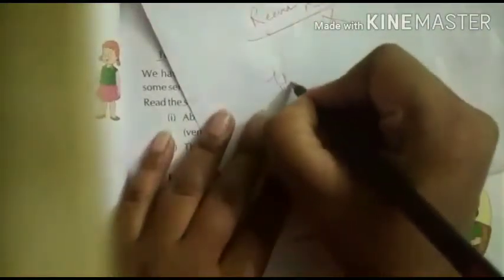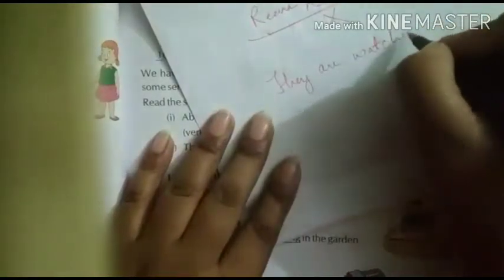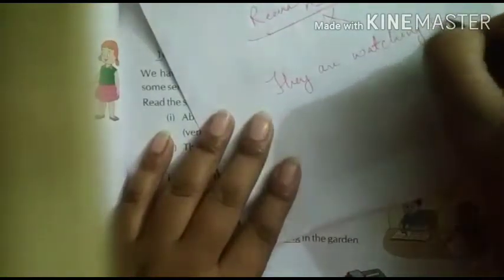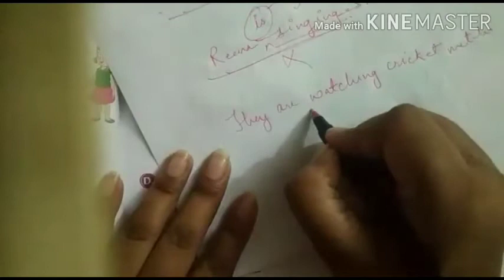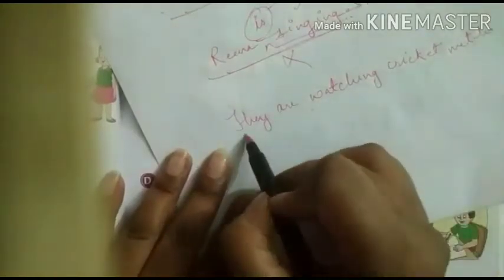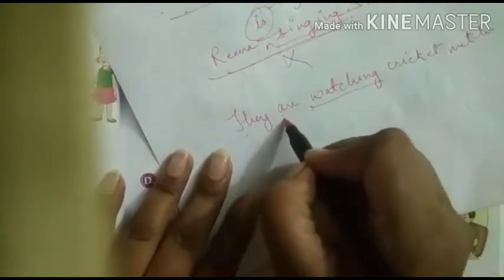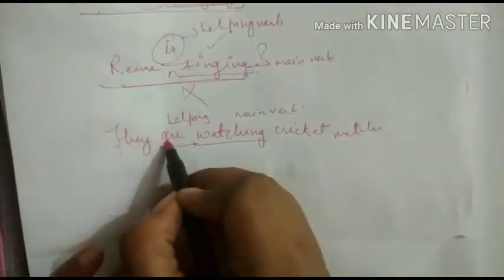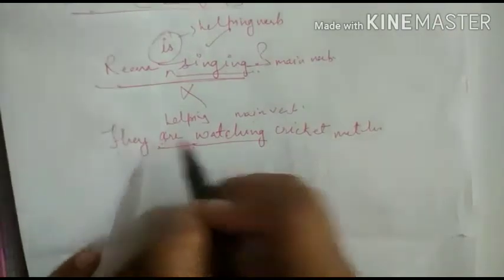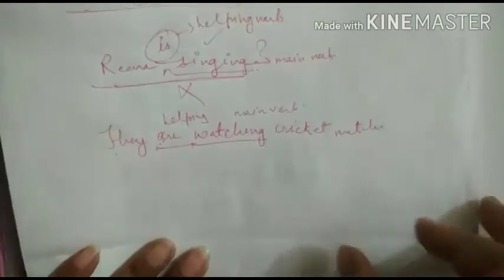Similarly, they are watching cricket match. Again, watching is an action that is performed by they. Main verb. Now again the use of are. So are is our helping verb. So are watching will be our verbs.